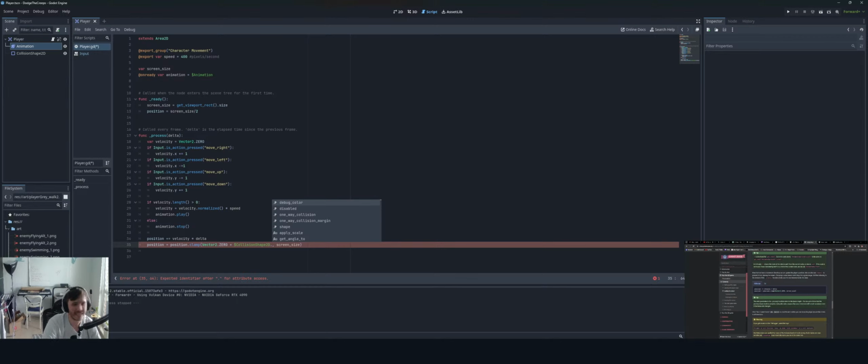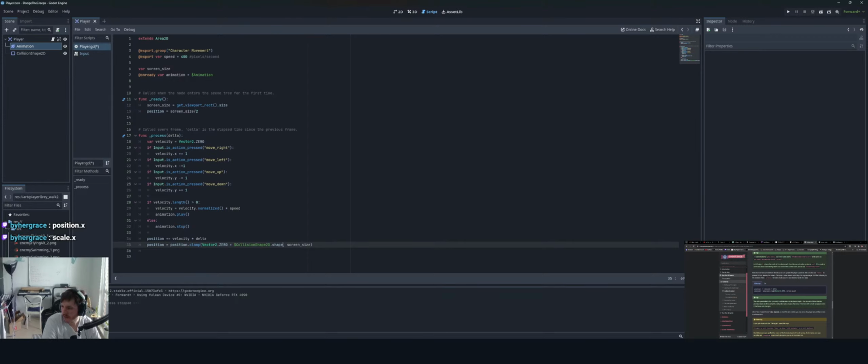So is there a way to get the X, Y? Because there's size, there's scale, but there's no explicit size. There's the notification stuff. So there is shape, but that doesn't really return what I wanted. There's position.x and scale.x, but scale, I don't know if that's what I want. Because scale is 0.5.